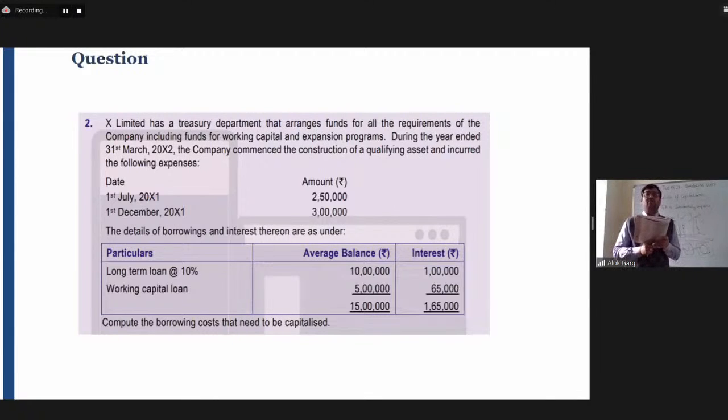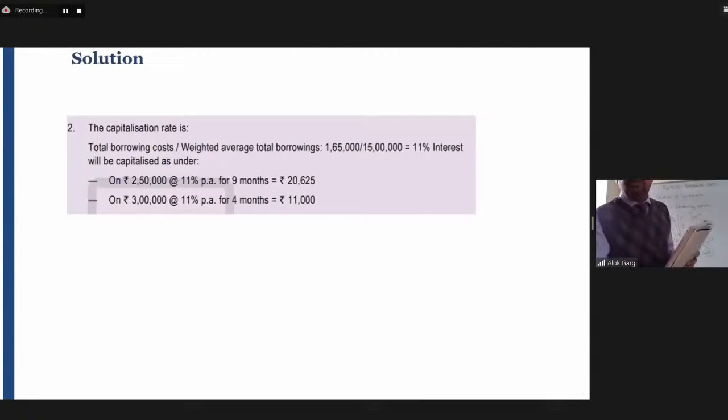Now, the company has incurred 2,50,000 from 1st July. It means from 1st July to 31st March, how much period is there? 9 months. So for the 9 months, this interest is required to be capitalized at the rate of 11% on 2,50,000. And 3 lakh has been incurred on 1st December. For the 4 months, the 11% interest is required to be applied on 3 lakh. Okay. So let me show you the answer also.